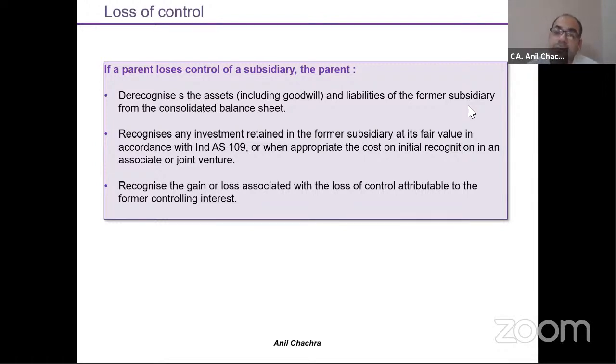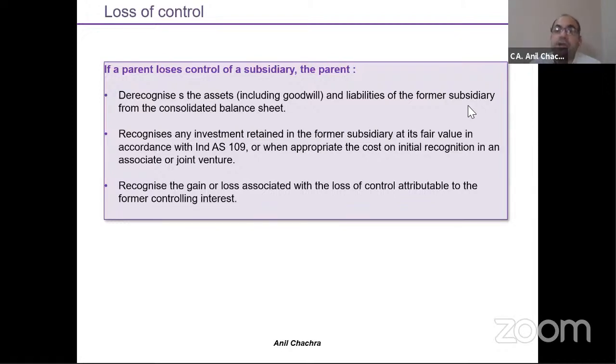There is only one thing, about the measurement of the investments. Till the time your investments fulfill the consolidation accounting, you will apply the control model, or you will measure your investments under cost or under 109. Most of the companies will measure their investments under cost as per Ind AS 27. Now you are losing your control, or your stake has been reduced to 42%, where you can't apply the control model.